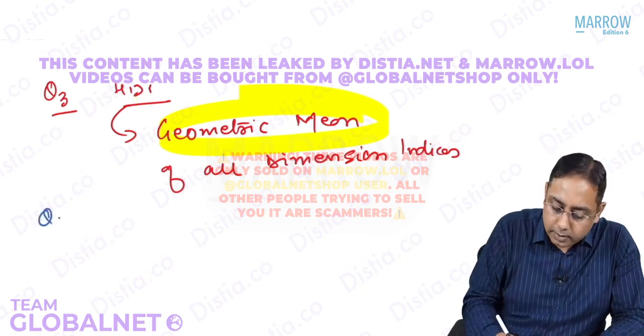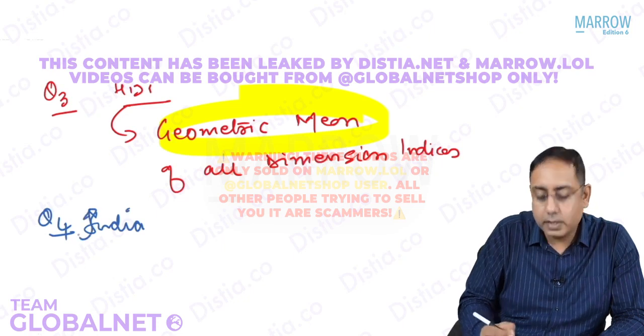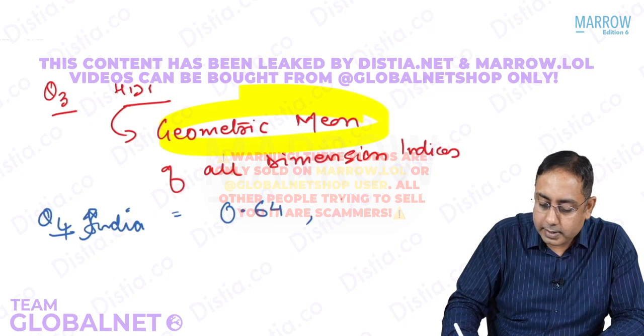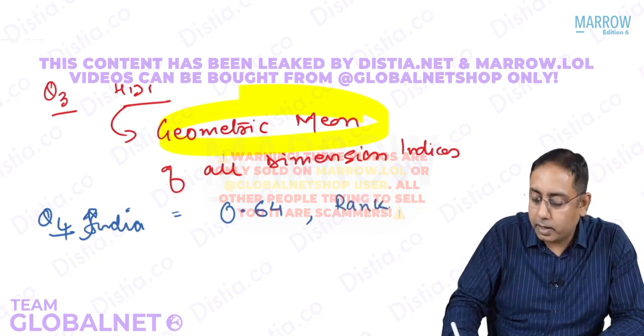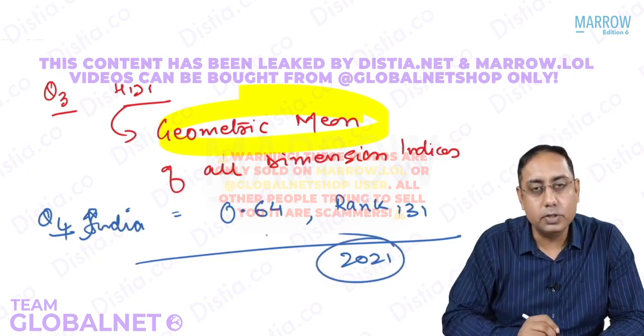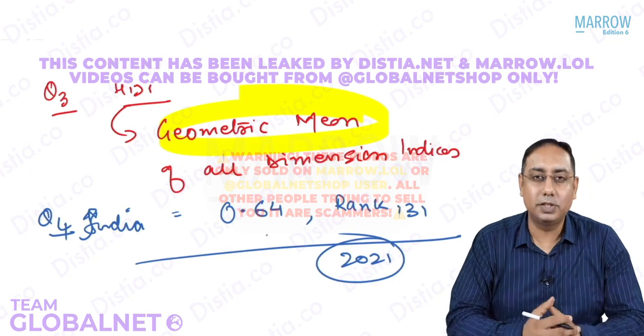Point number 4, that is for country India. For India, what is the HDI? The HDI for India is 0.64. India is standing at a rank of 131 as per the 2021 UNDP reports. This may change by the time you are watching this video.